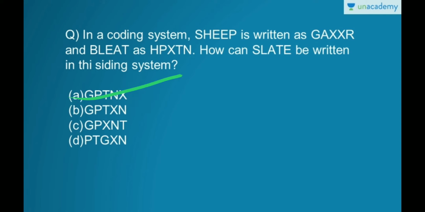So this is your answer. This is very easy. Another thing you could have done: here the last two letters are different, the rest are the same. So you can just find out the coding for the last two letters, TE, and you can easily eliminate the wrong answers.